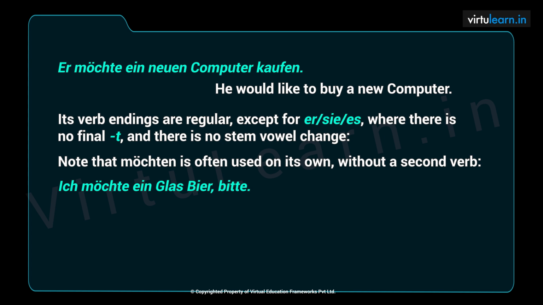So, in this sentence, there is no second verb. Obviously, the glass of beer is meant for drinking, so there is no verb trinken at the end. But it conveys the meaning that I would like to have a glass of beer.